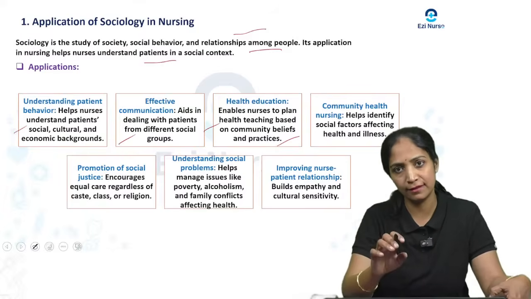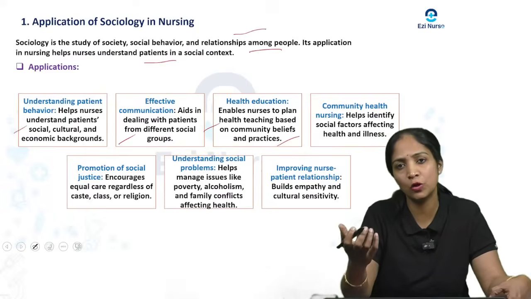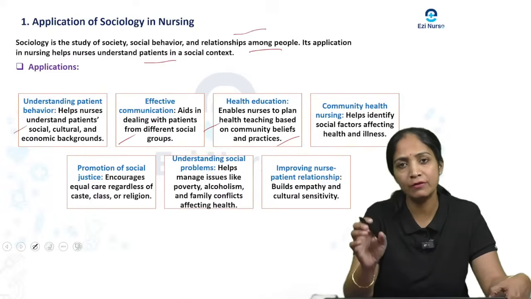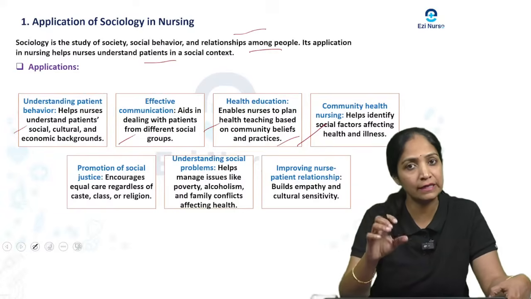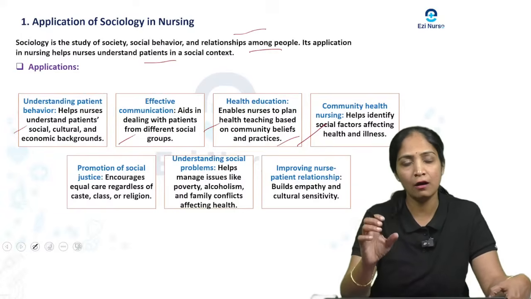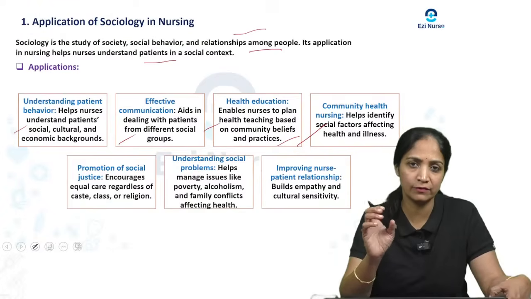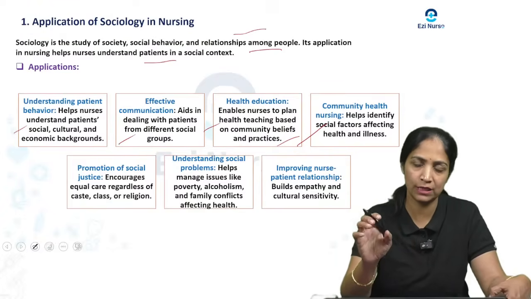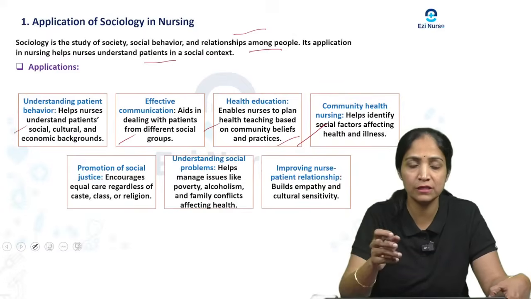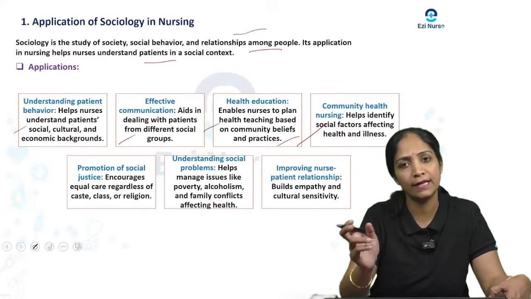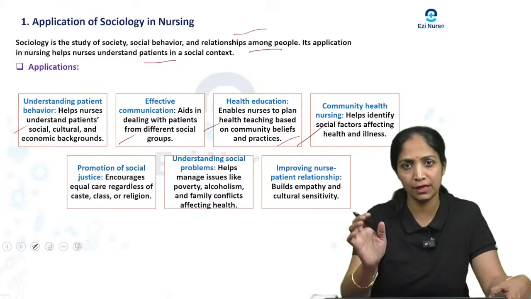And the community health nurse: especially when the nurses are going to work within the community setup, it helps the nurses to identify the social factors affecting health and illness, like how different types of illness affect a particular society, what their beliefs are, what their practices are, what their culture is. All these things we are able to understand, and we are able to give care for the people in the community setup.